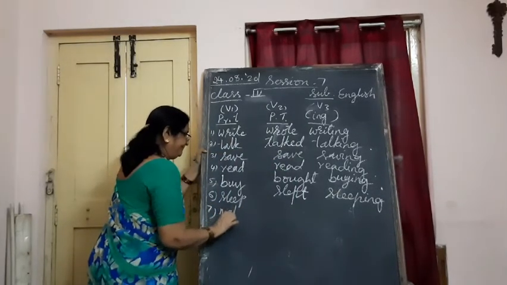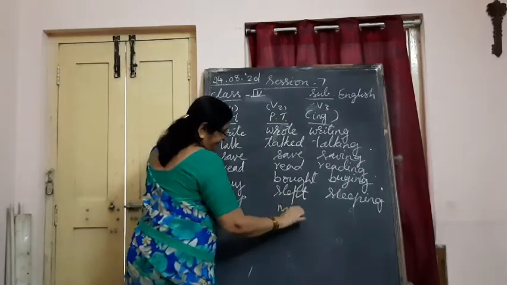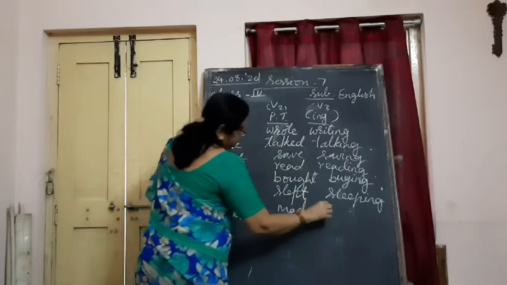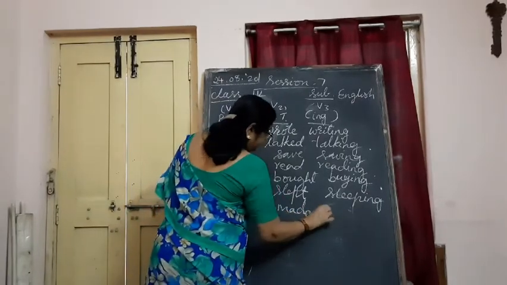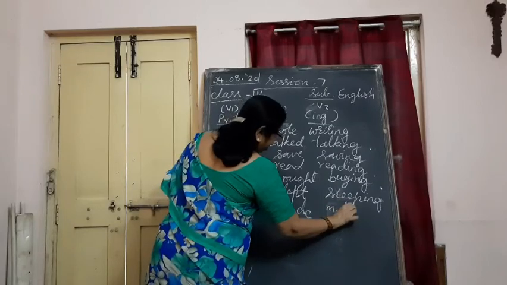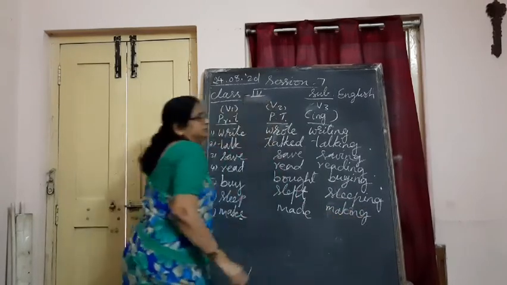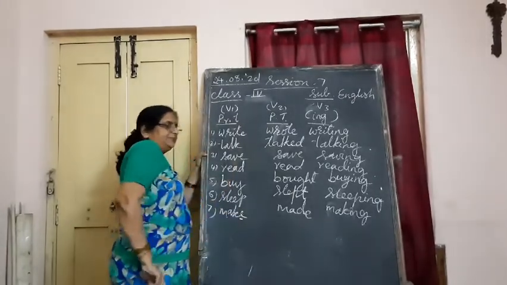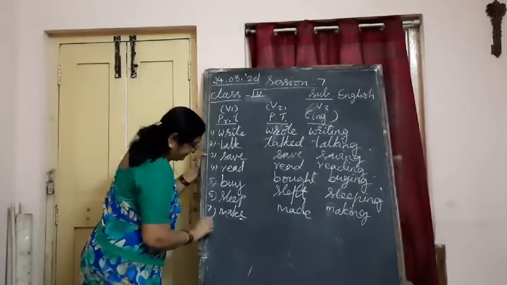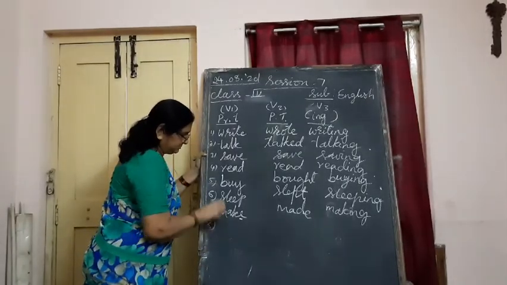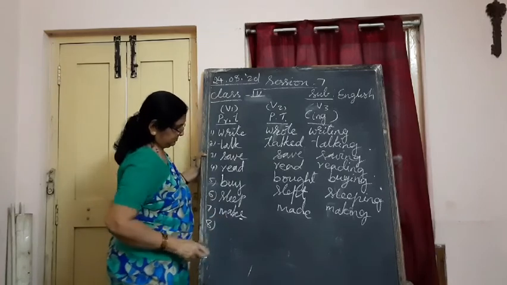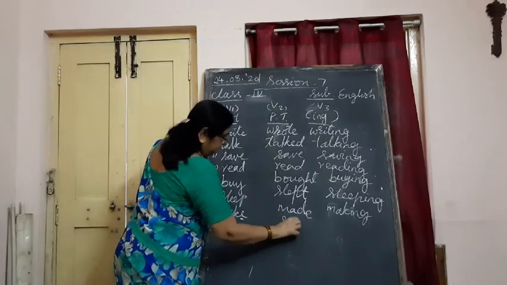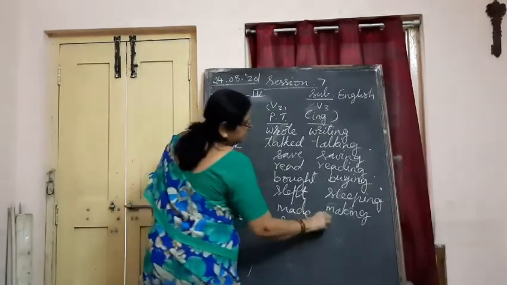Make. Made. See the spelling. Here, this E we are cancelling and writing making, M-A-K-I-N-G. E we are not using. Close, wave, make. Wherever E is at the end, in ing we are removing E and writing. See, saw, seeing.